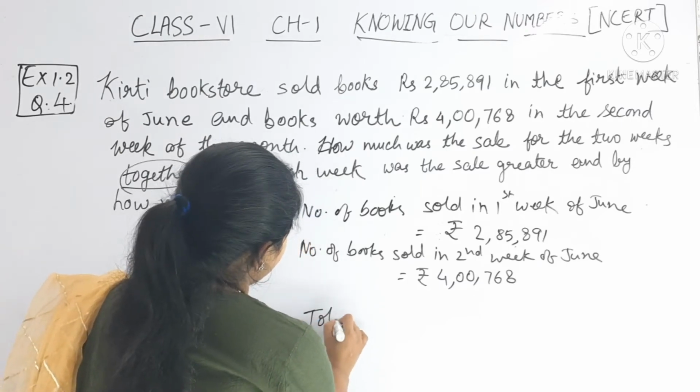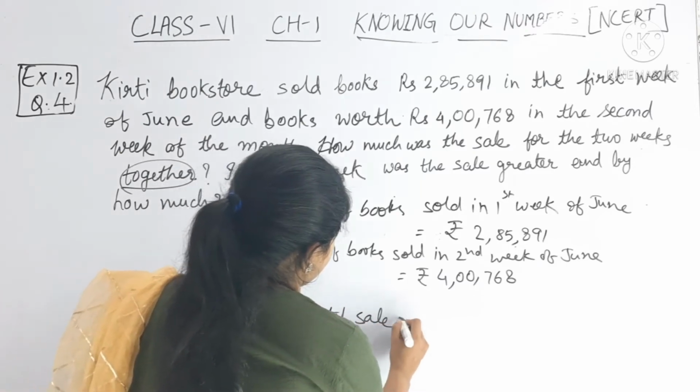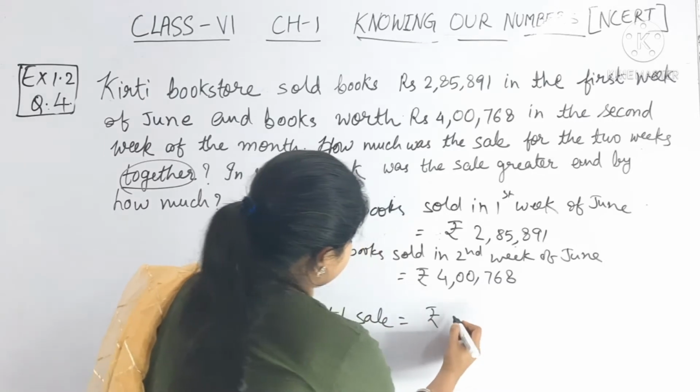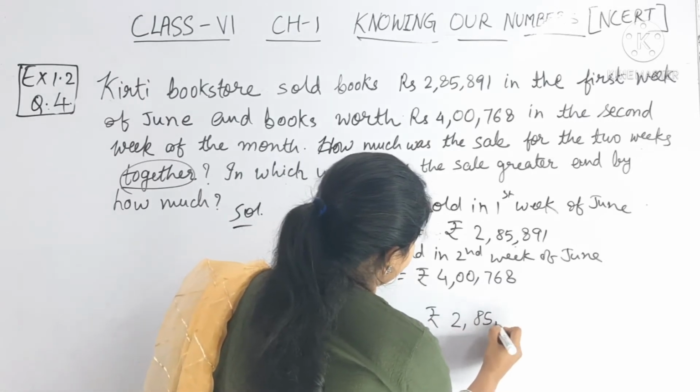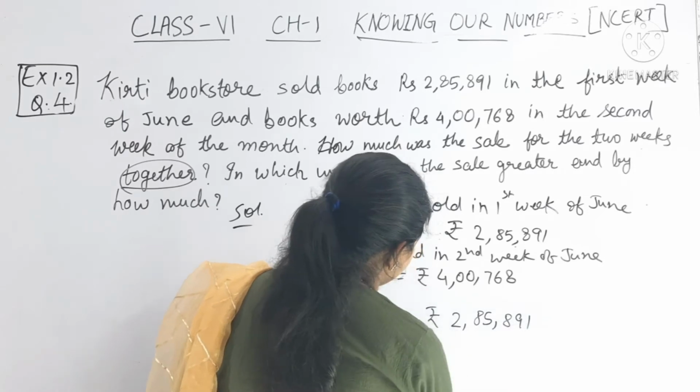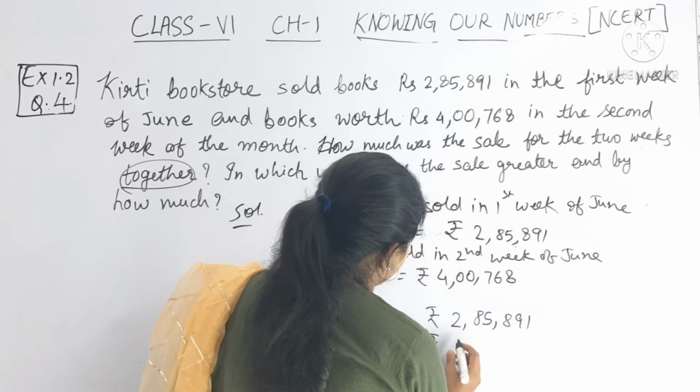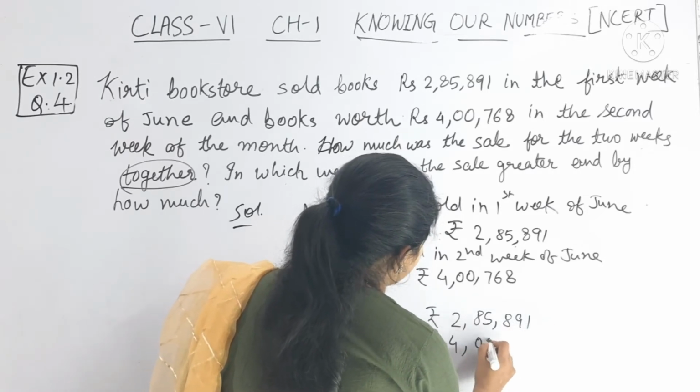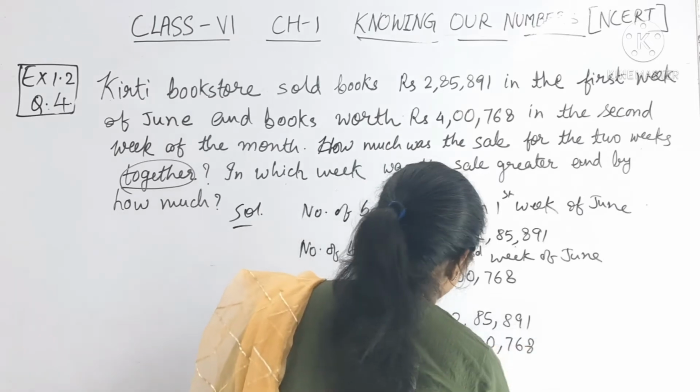So total sale is equal to rupees 2,85,891 plus rupees 4,07,768.